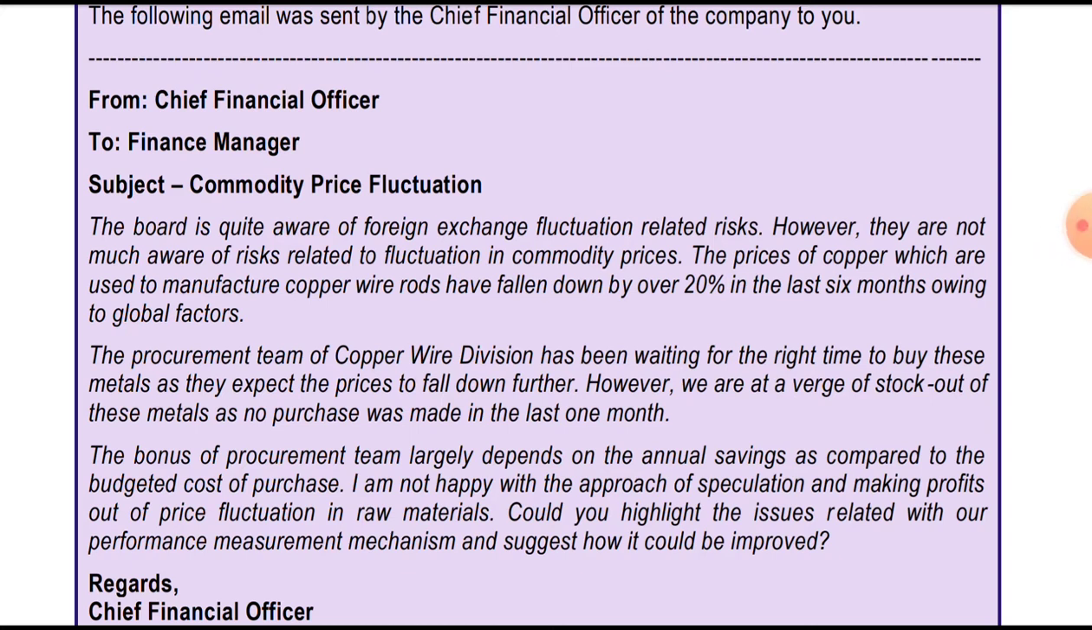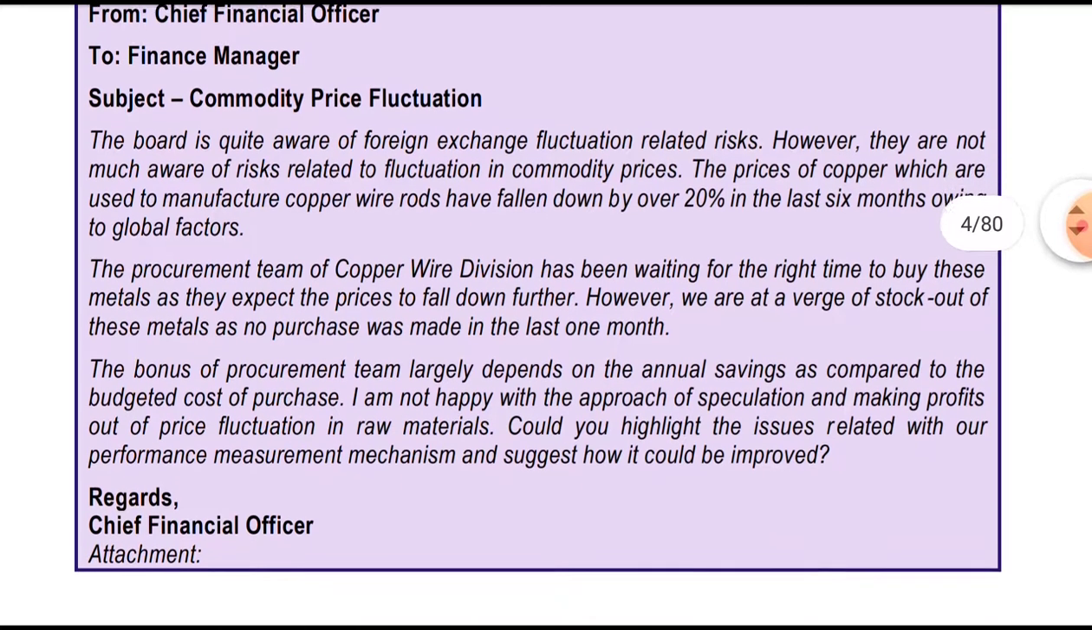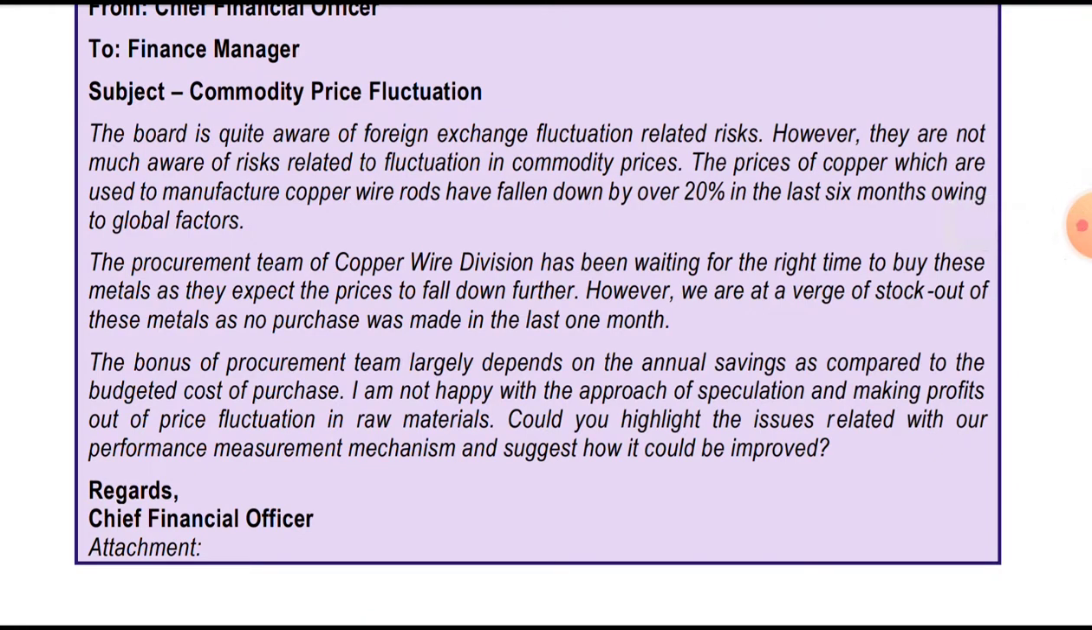The board is quite aware of the foreign exchange fluctuation related risk. However, they are not much aware of the risk related to fluctuation in commodity prices. The price of the copper used to manufacture the copper wire has fallen by over 20% in the last 6 months owing to global factors. The procurement team has been waiting for the right time to buy this metal as they expect the price to fall further.